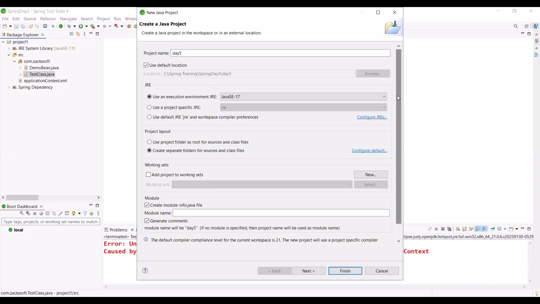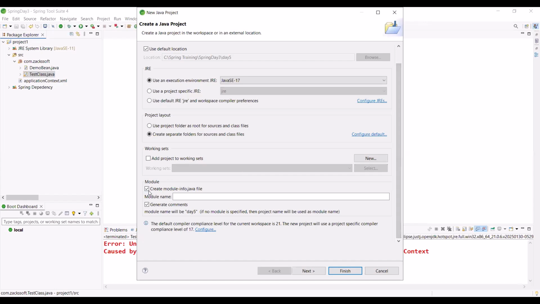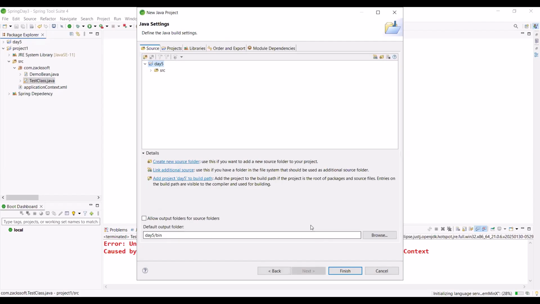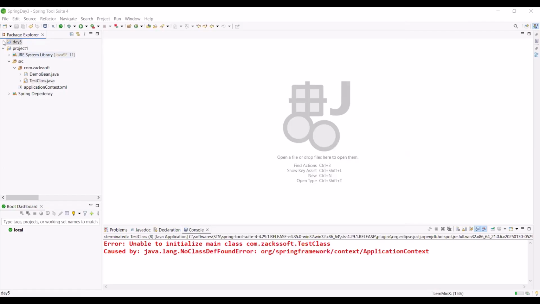Then if you want, you can uncheck create module info. Simply a core Java program only. Nothing more than this. Any confusion? There is no confusion. So I have created one core Java program.